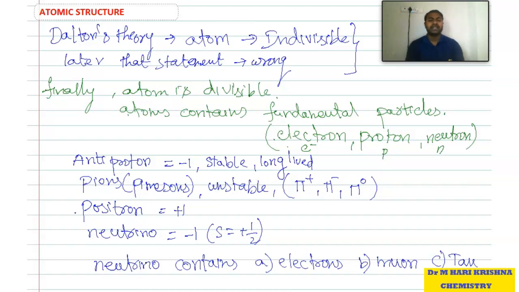Normally in chemistry we discuss electrons, protons, neutrons only. We cannot discuss antiprotons, pions, positron, neutrino because those are unstable. Those are normally available in radioactive decay. In radioactive decay, it can emit some amount of energy, like alpha particles, beta particles, positrons, like that. In that context only we discuss those radioactivity topics. Here we are not discussing radioactivity topics. So in chemistry, in atomic structure, we discuss electrons, protons, neutrons only.